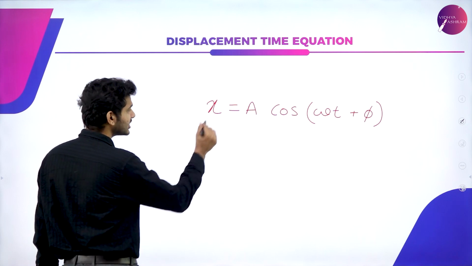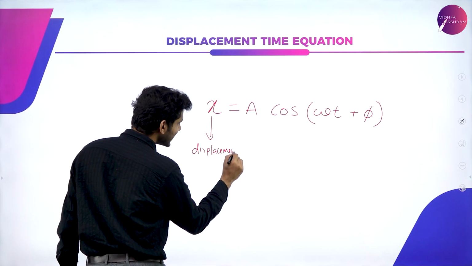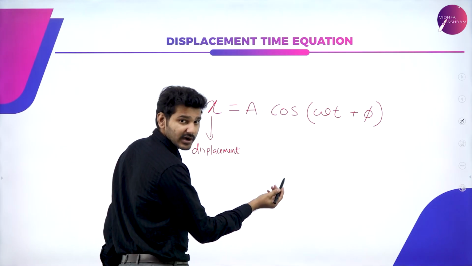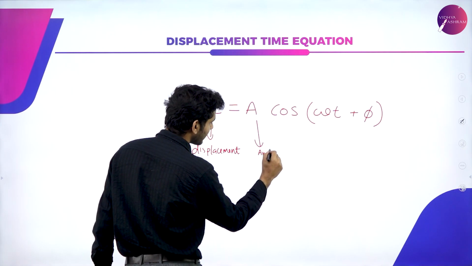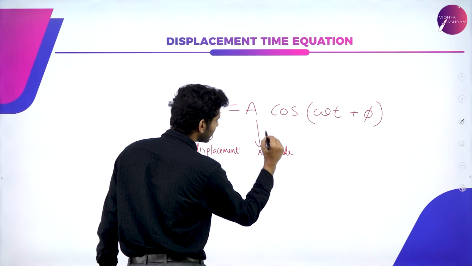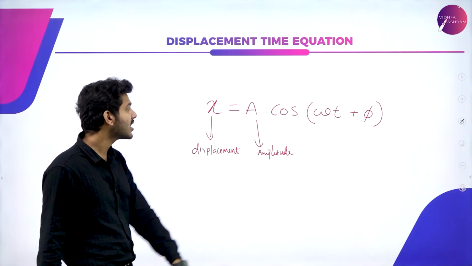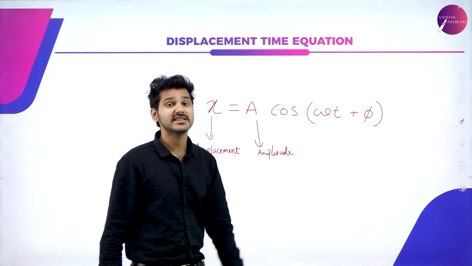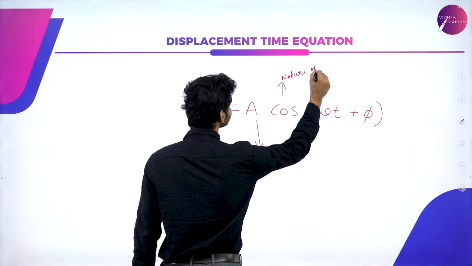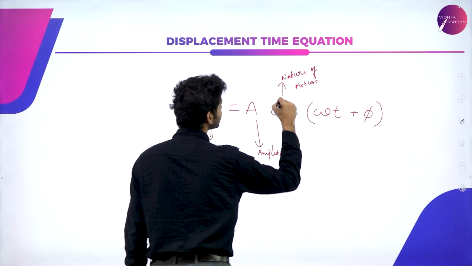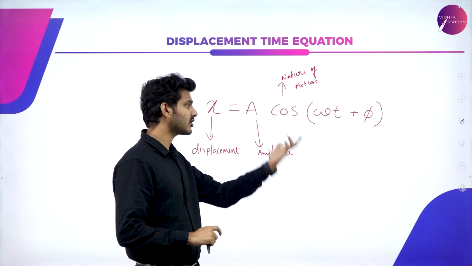In this particular equation, this x is the displacement. Displacement at any particular instant will be given by the product of A, which is nothing but the amplitude, the maximum value that is attainable. In the case of a cosine graph, the maximum value attainable will be 1. So A is amplitude, and cos is the nature of the graph, or nature of the motion. It can be a sinusoidal graph, or here it is a cosinusoidal graph, or simply a cosine graph.